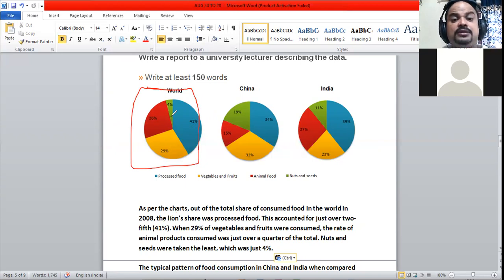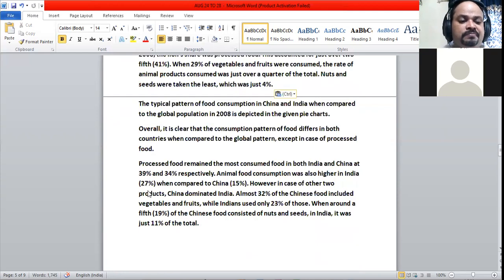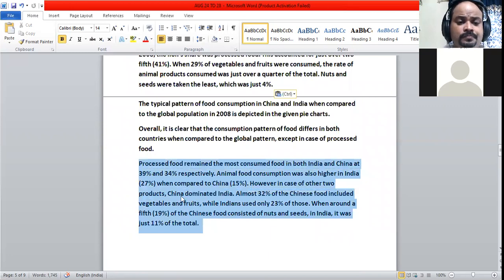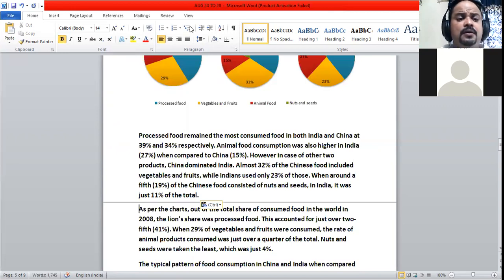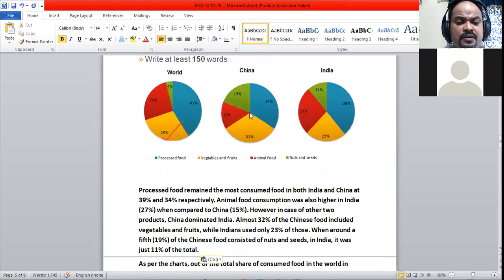Now I have to see what is happening in India and China. Processed food remained the most consumed food in both India and China. So this is 41% for the world, and here too it is the same, and here too.